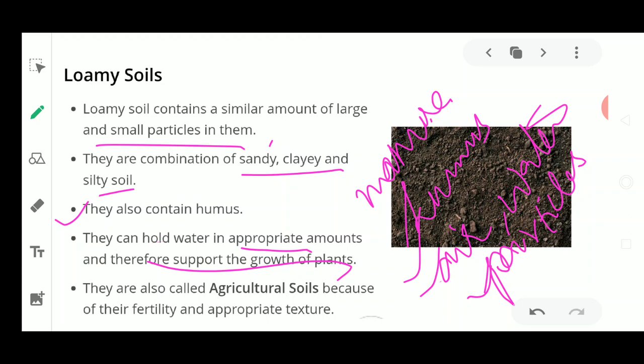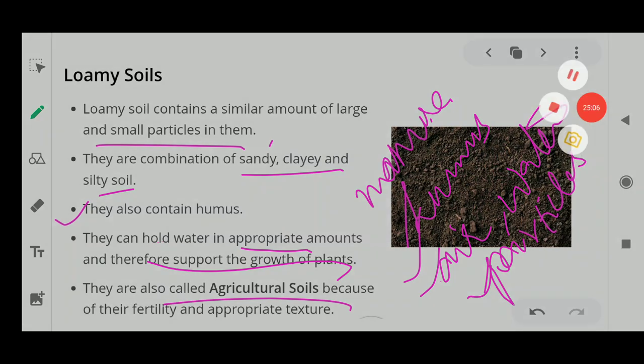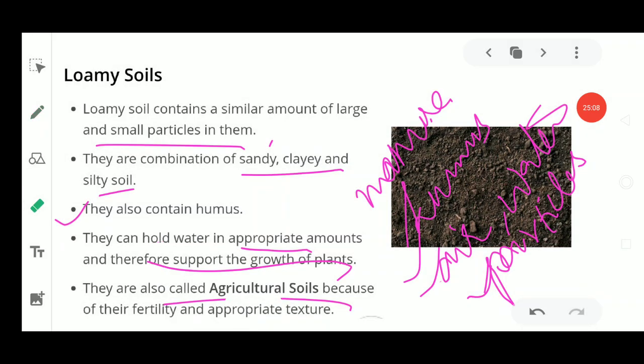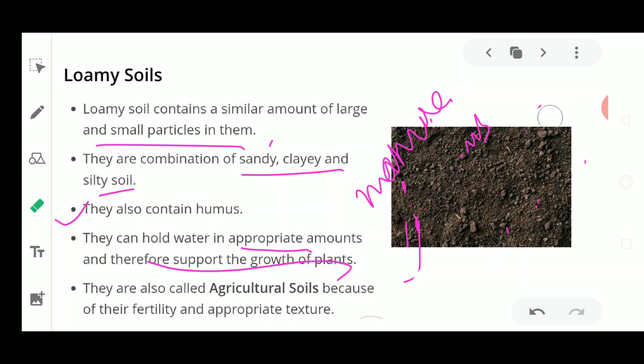So this is the best soil for agricultural purposes, and that is why it is known as agricultural soil, because of its fertility and appropriate texture.